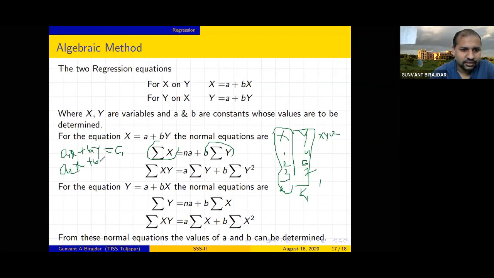Actually I did it a little differently, I have to do the reverse, but okay, let's go on. So what is this? These are two simultaneous linear equations. Here, x and y are the unknowns.